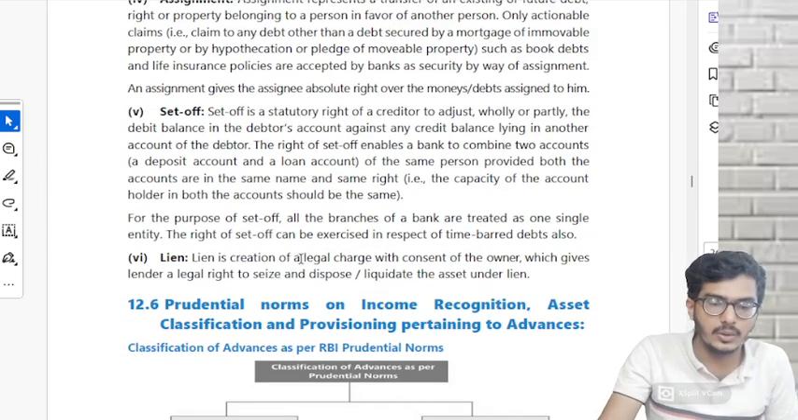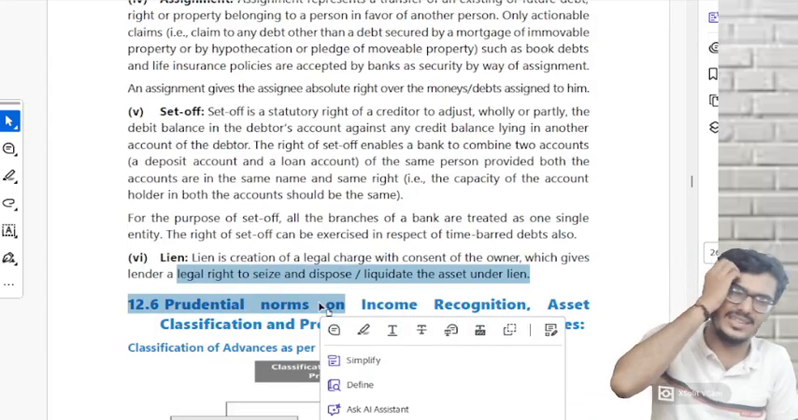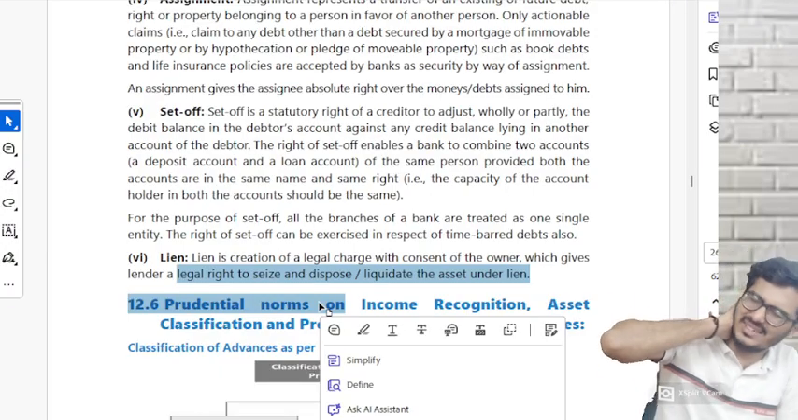What is lien? Lien is nothing but to create a charge with the consent of the owner, which gives the lender a right to seize and dispose, or liquidate. What is this? Again, it is like, how would I say?